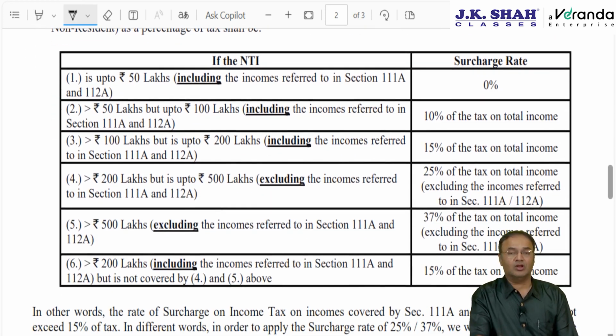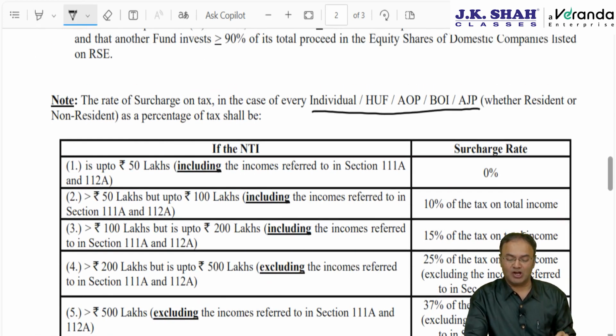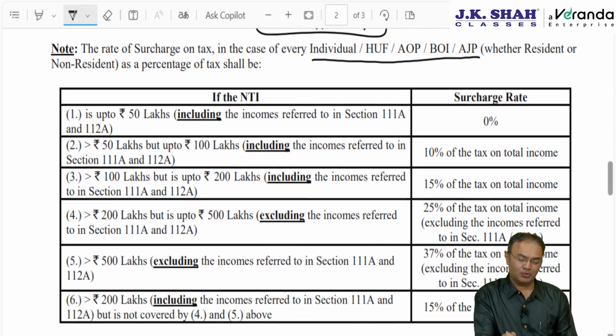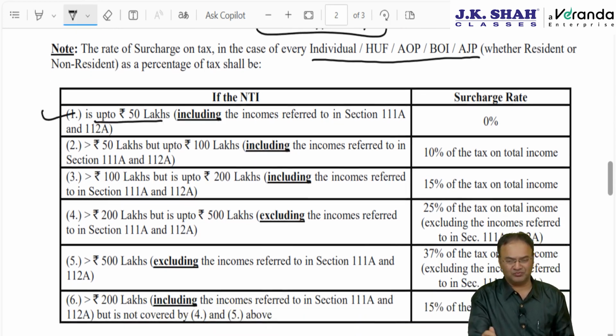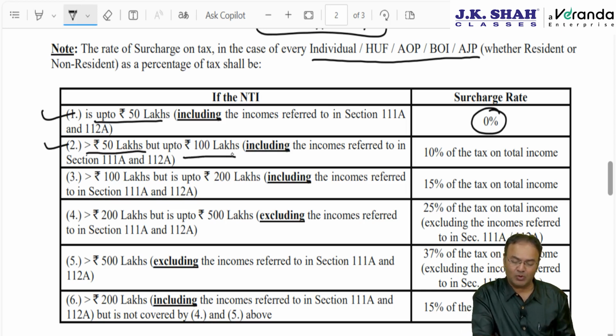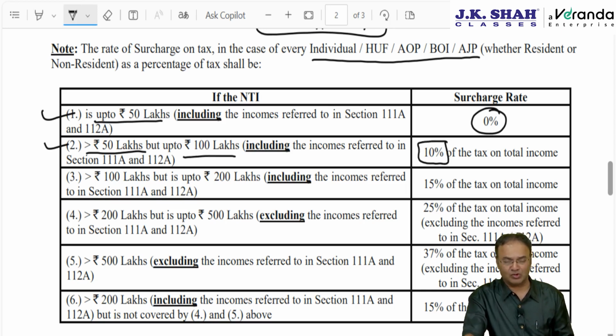As I said, the surcharge rate shall not exceed 15% whether opting for the new tax regime or the old tax regime. If the income is up to 50 lakhs, there is no issue, and the surcharge will be 0. If income is below or exactly 50 lakhs, then no surcharge. If income is more than 50 but up to 100 lakhs, including these incomes and normal income, then also no problem: the surcharge rate is 10% on tax on each and every income.